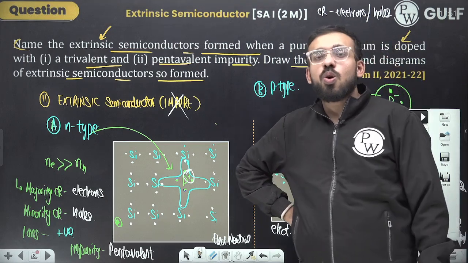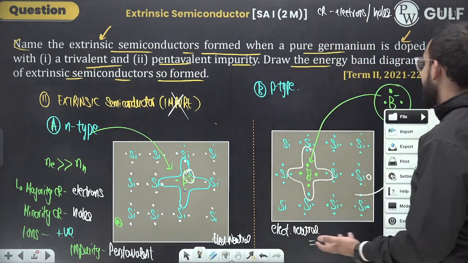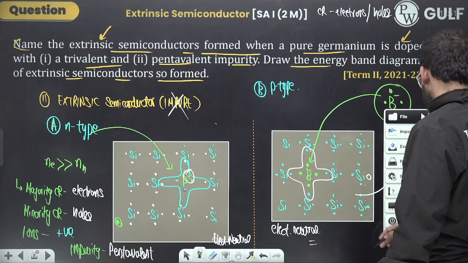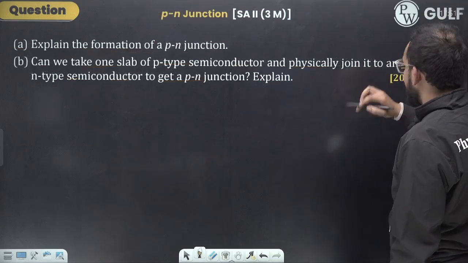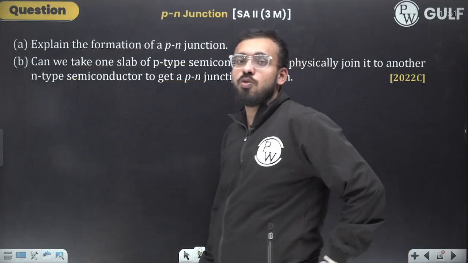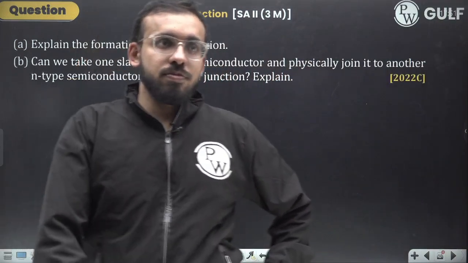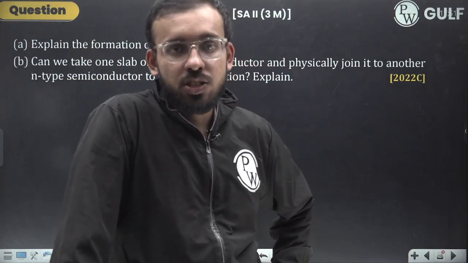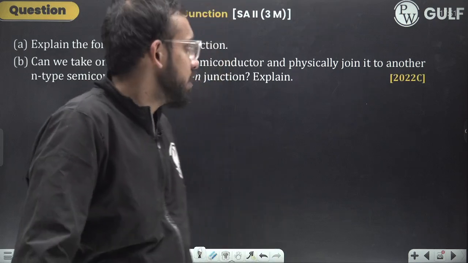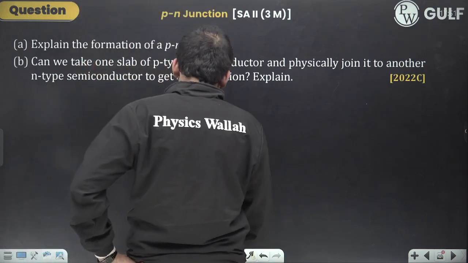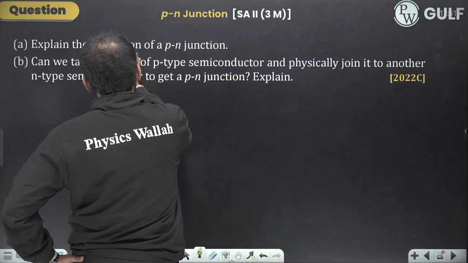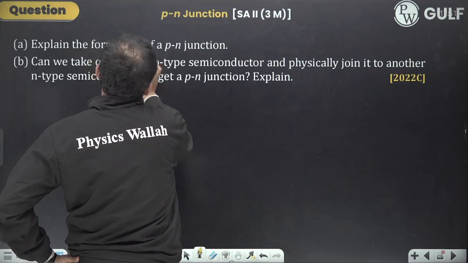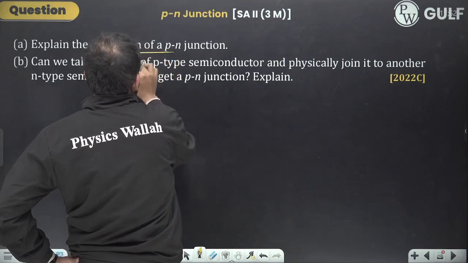The use was more of the next thing that we are going to study: explain the formation of PN junction or PN junction diode. This would be of our use. So much time we dedicated to those things that were of no use. Okay, explain the formation of PN junction diode.